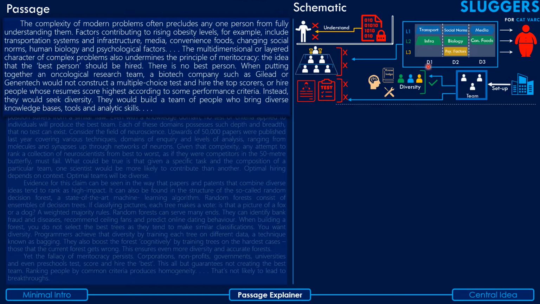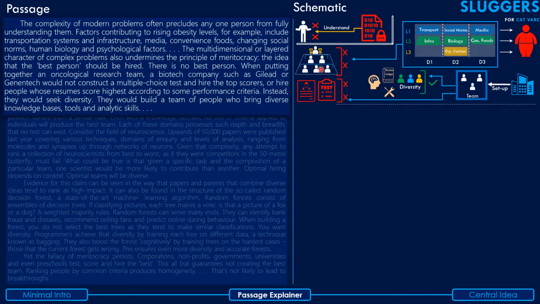As you can see, I have tried to label these here on the x-axis, where you have the dimensions D1, D2, D3. This obesity problem is contributed by factors which are multi-dimensional in nature, three dimensions, and also multi-layered, right? So it's a complex problem. He's trying to basically make the point that it's a complex modern problem, and this multi-dimensional and multi-layered nature of the problem undermines the idea of meritocracy.